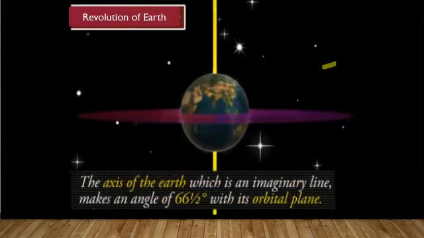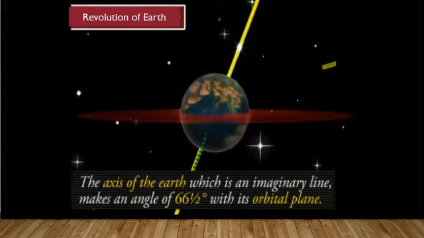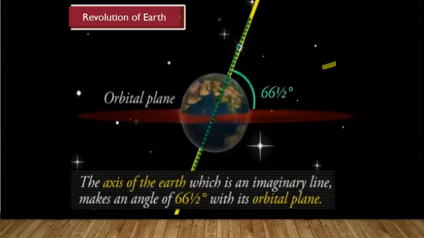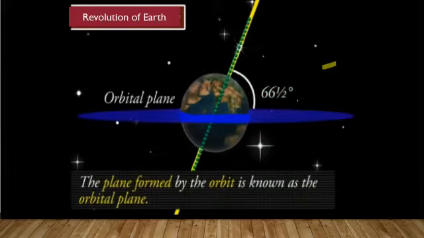The axis of earth, which is an imaginary line, makes an angle of 66.5 degrees with its orbital plane. The plane formed by the orbit is known as the orbital plane.